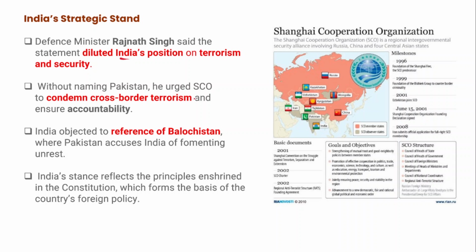Without naming Pakistan, Rajnath Singh urged the SCO to condemn cross-border terrorism and also ensure accountability of those countries which have been continuously promoting cross-border terrorism. And India even objected to the reference to Balochistan, where Pakistan accuses India of fomenting unrest. Here India's stance clearly reflects the principles already enshrined in the Indian Constitution, that is DPSP's Article 51. That forms the basis of India's foreign policy.